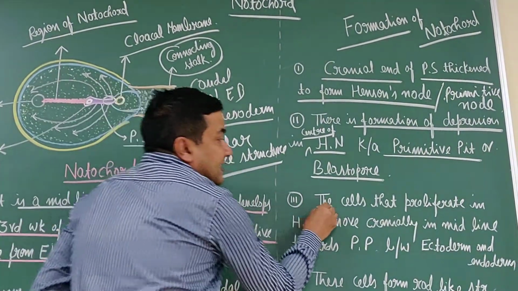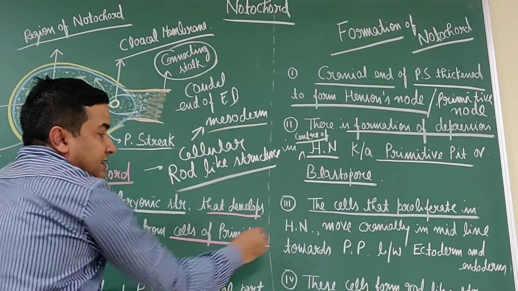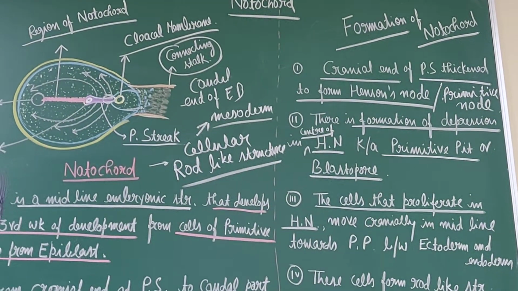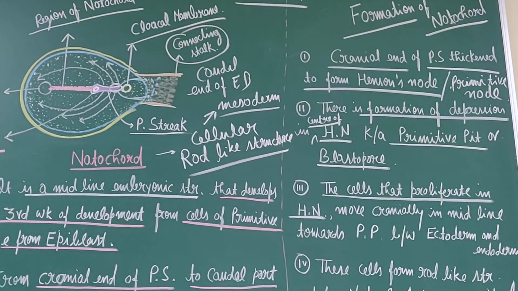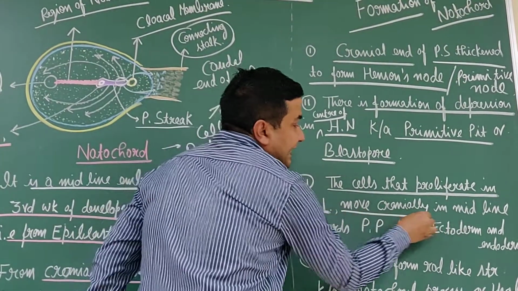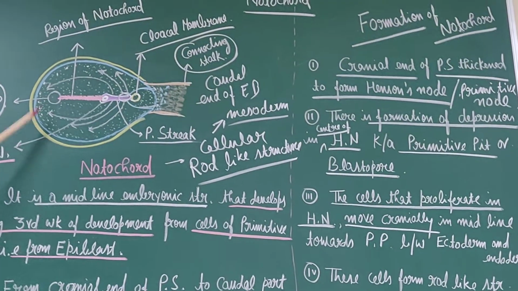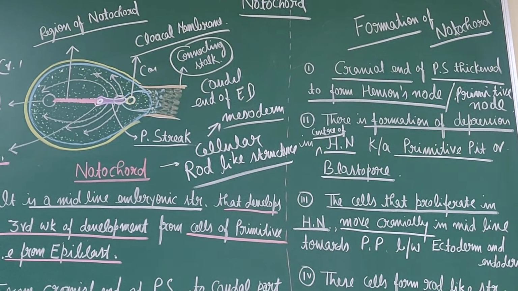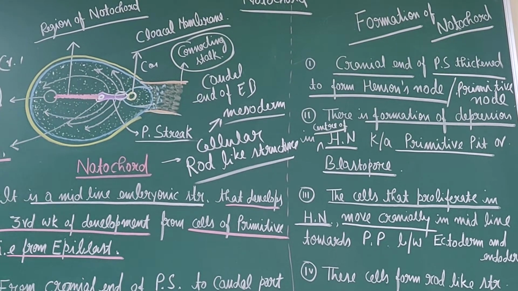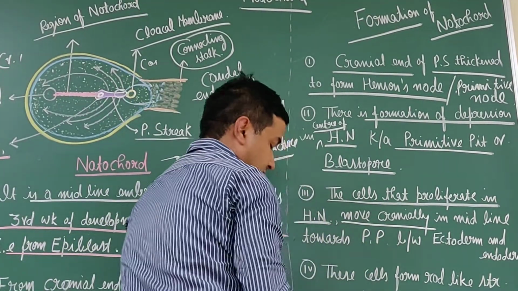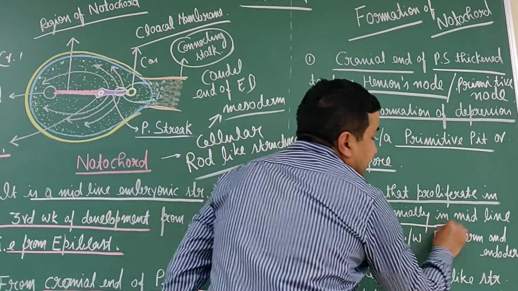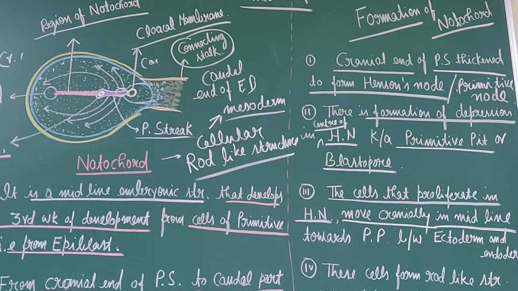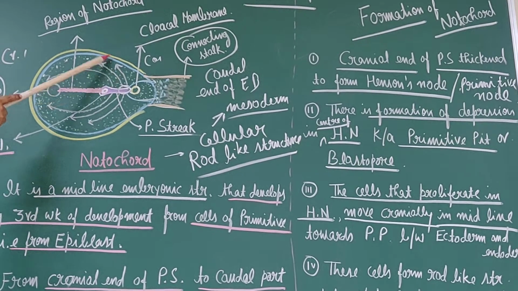Now, the cells proliferate and multiply in this Hensen's knot, and they move cranially. This is the cranial end, and this is the caudal end. These cells move cranially in the midline. It is a midline structure, while the intraembryonic mesoderm is spread all around the region.